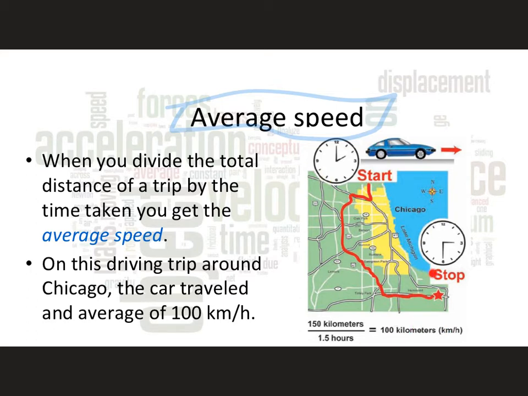Now, obviously, they didn't go 100 kilometers per hour the entire time. First of all, if you had started at 100 kilometers per hour, I don't think you would ever be able to get in the car. And then if you didn't slow it down before you stopped, you would smack into something. That's called wrecking. That's not called driving. Now, this works great for speed. You just take the total distance and divide it by the time. But it's a little different when we look at velocity. I'll show you that next.